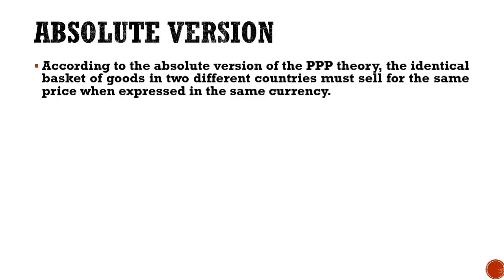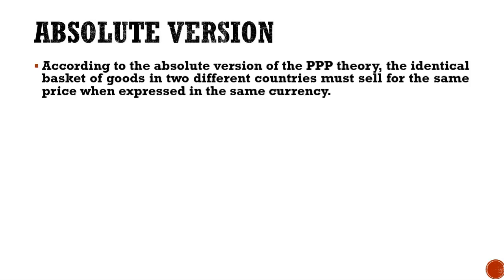Now, there are two versions under purchasing power parity theory. Number one is known as the absolute version. Second, it is known as the relative version. So now let us understand each type one by one. First is the absolute version of purchasing power parity theory.